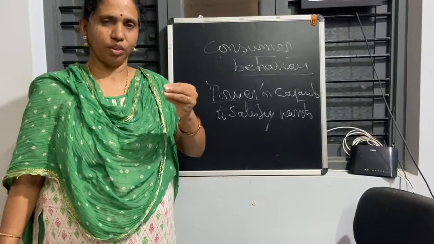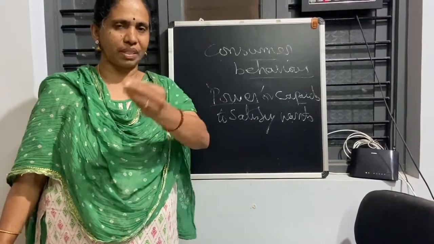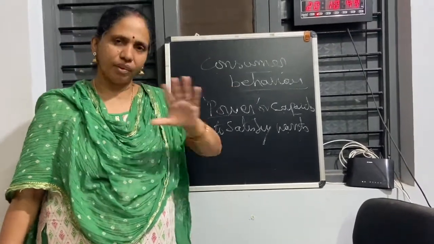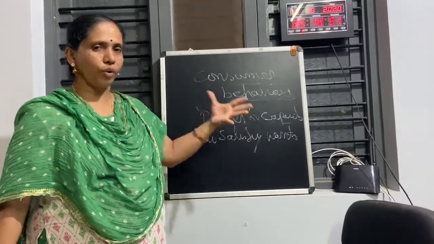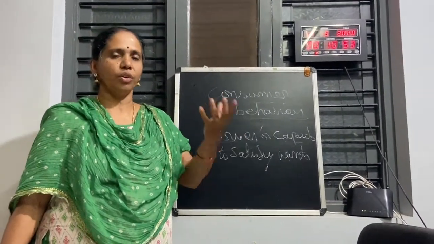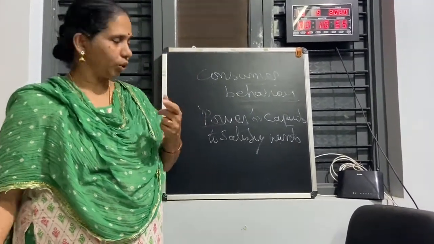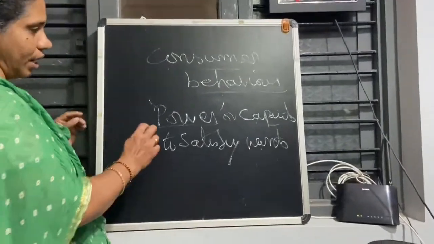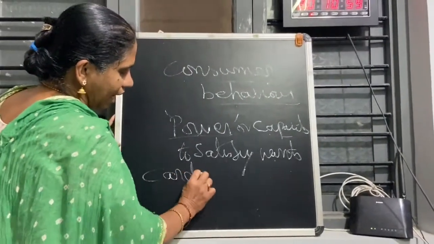What does subjective mean? It will differ from person to person. It will not be the same for everybody. Since it differs, how are we able to calculate utility? For that we have two approaches. What are the two approaches? Cardinal and ordinal.